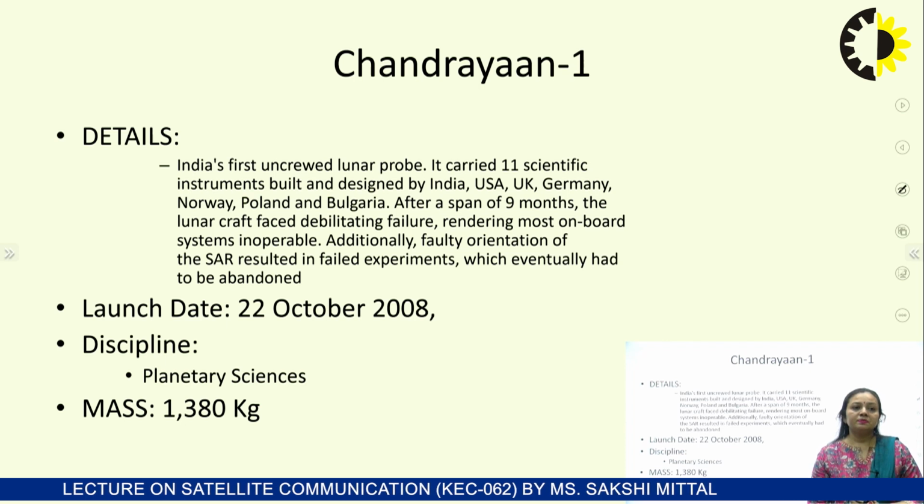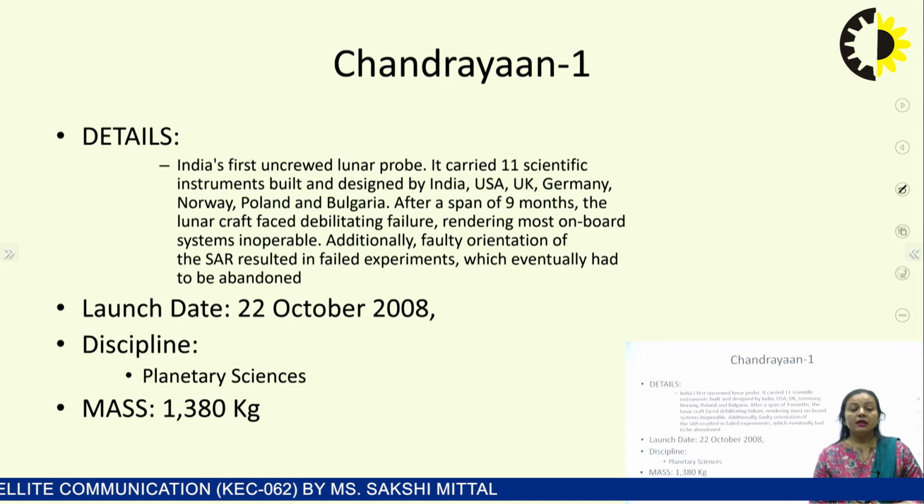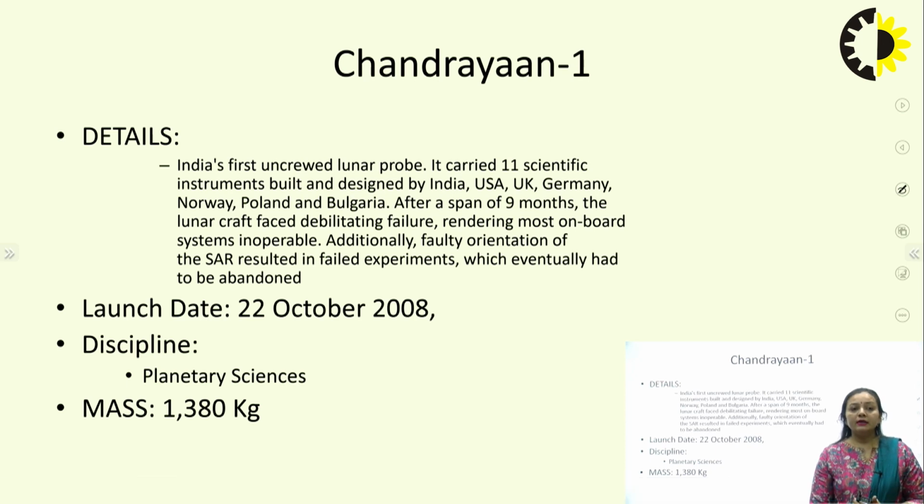Then Chandrayaan 1. Chandrayaan 1 was launched on 22nd October 2008. It was India's first uncrewed lunar probe. It carried 11 scientific instruments built and designed by India, USA, UK, Germany, Norway, Poland, Bulgaria. And after a span of 9 months, the lunar craft faced debilitating failure, rendering most onboard systems inoperable. Additionally, the faulty orientation of the SAR resulted in failed experiments, which eventually had to be abandoned.